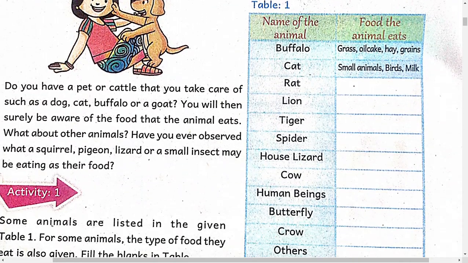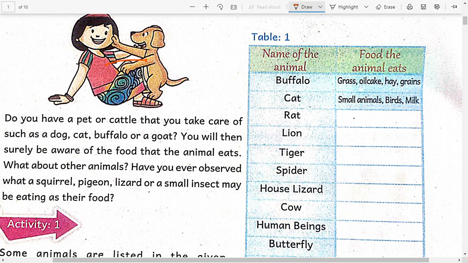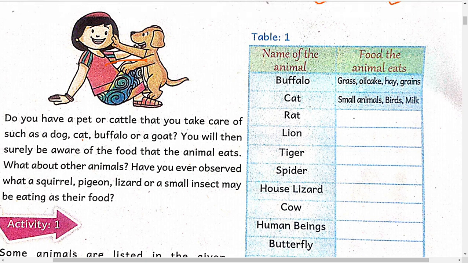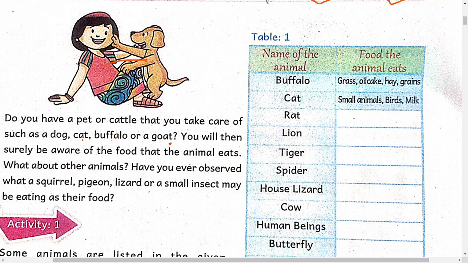See this picture, one small baby playing with his puppy, okay? So do you have a pet or cattle that you take care of, such as a dog, cat, buffalo or a goat? So in your home, do you have any pet like a cat or dog or buffalo or goat?